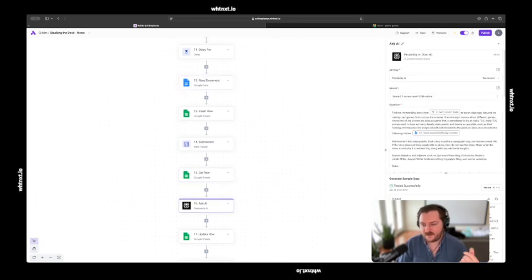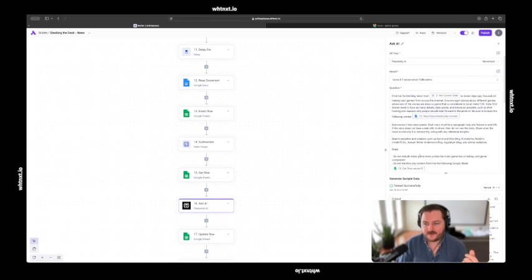So summarize into clear points. Each story must be a paragraph long and feature a web URL. If the story does not have a web URL to share, then do not use the story. This is important because when we have our final output that's sent to us via Gmail, or Google Doc, we want to make sure that we have all the actual links to our stories.